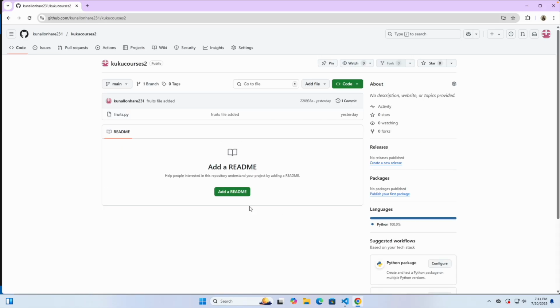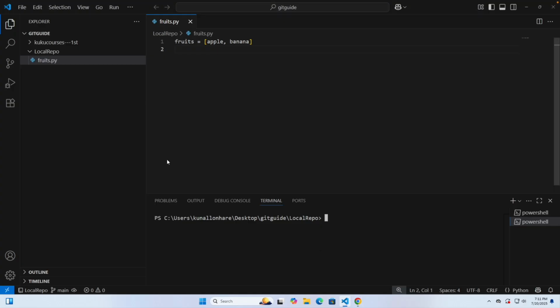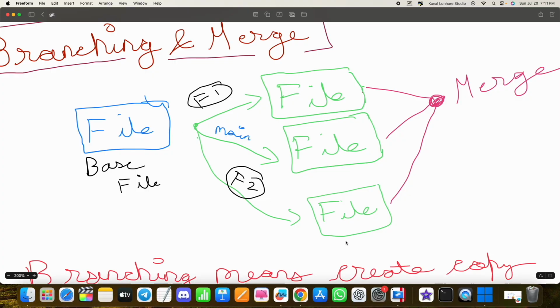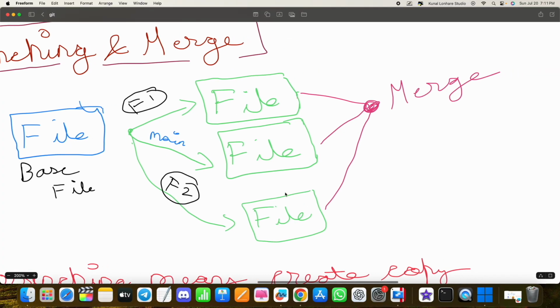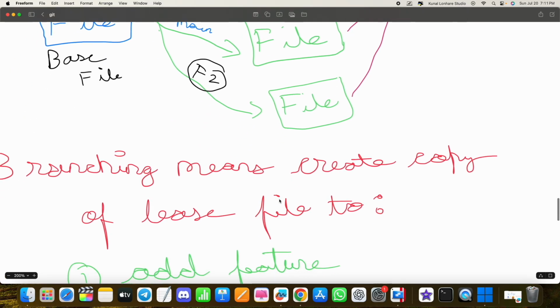Now you guys are understanding, right? So let's say this is a base file, the local repo, and I know that I can share the same copy with another team and they can start to work on their tasks. So no one has to wait for each other. And after all of them complete, at the end we basically merge all of them together into the main file, the main branch. And that is what branching is.